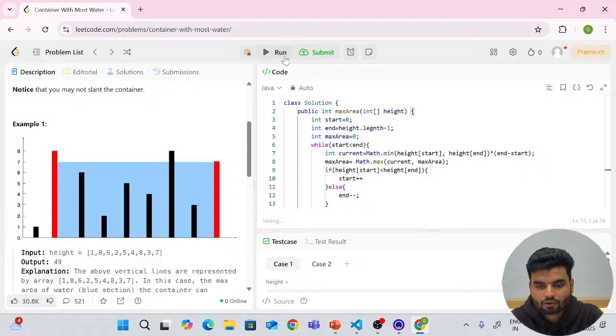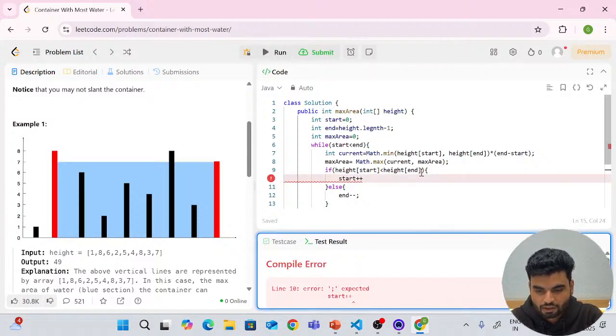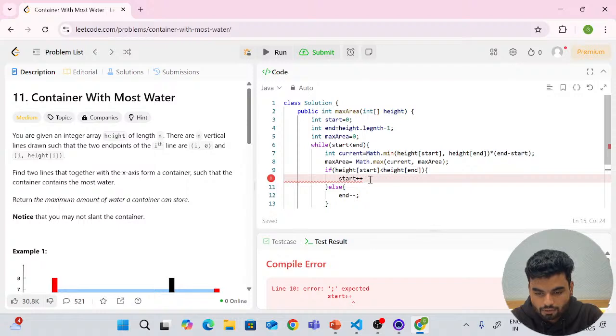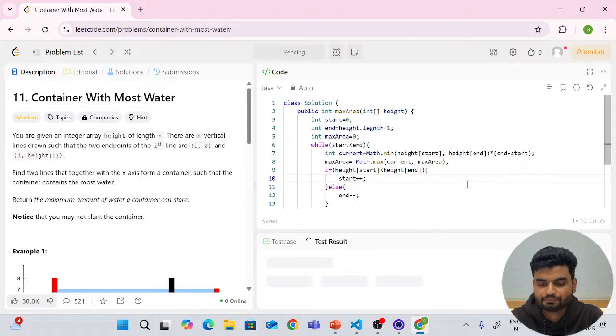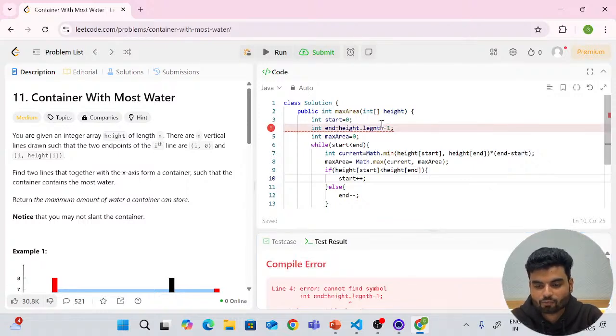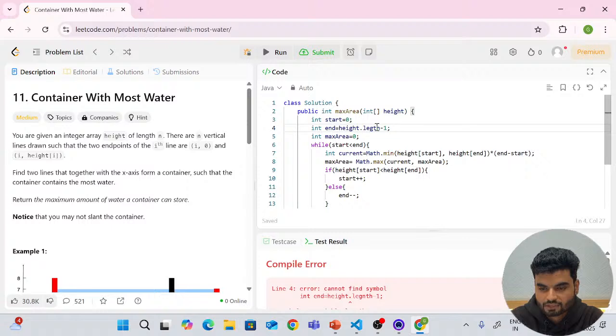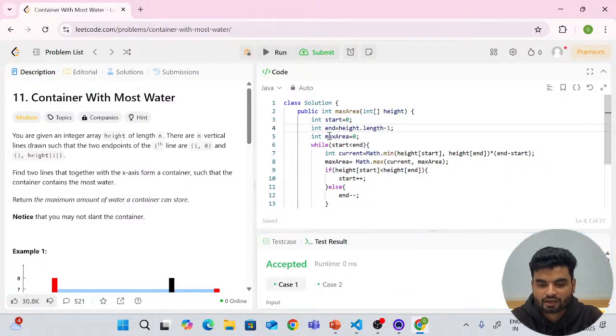Okay. And now try to run this. Let's see if it's working or not. But probably it should work. Oh no. What happened? Start plus plus is missing a semicolon. Look at the problem with Java. Okay. So now the length spelling is not correct. Not expected this. Now probably it's fine. It's working correctly, right?